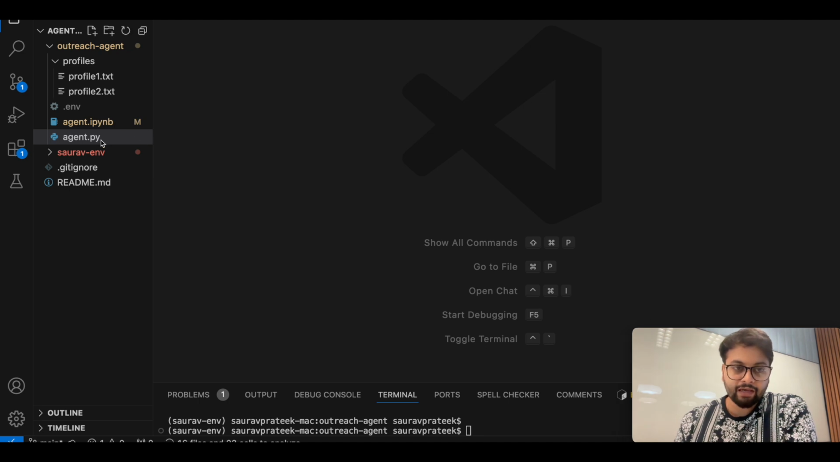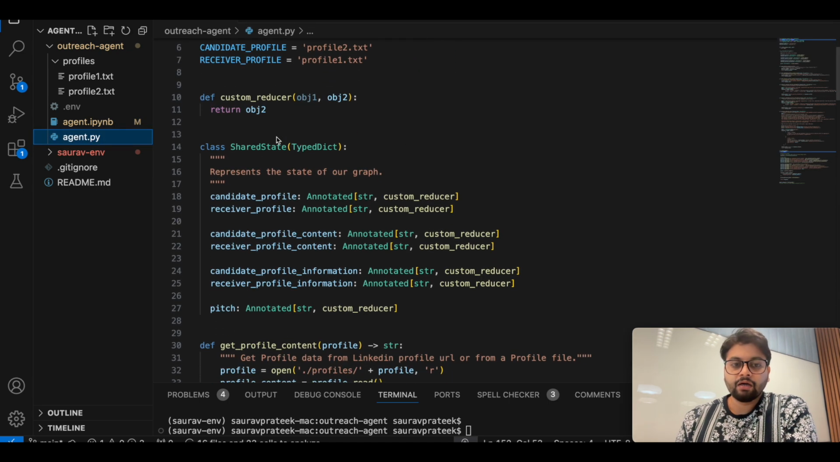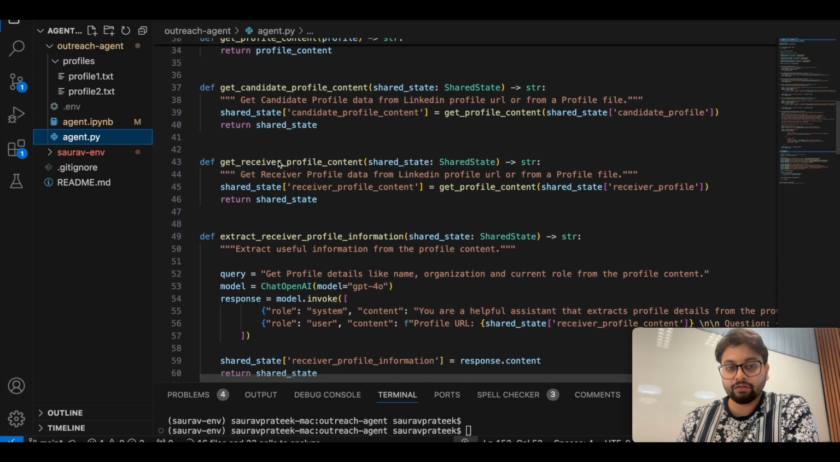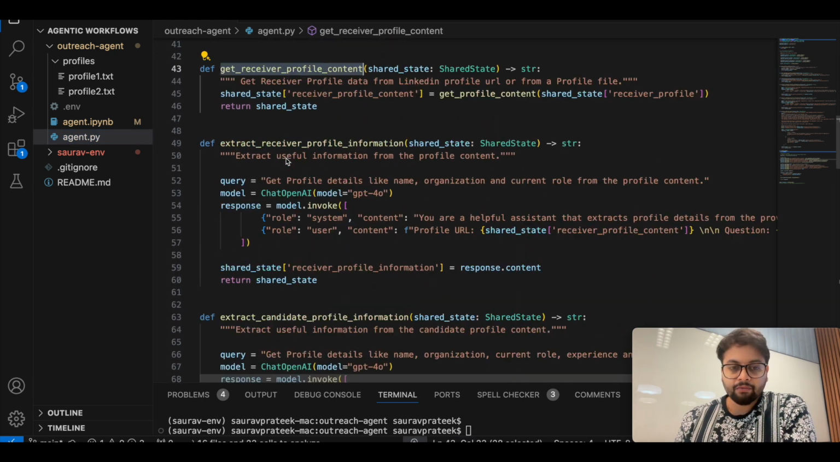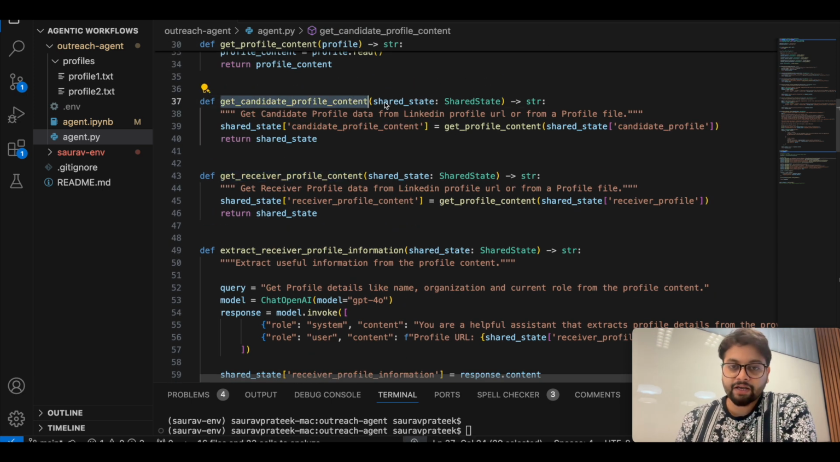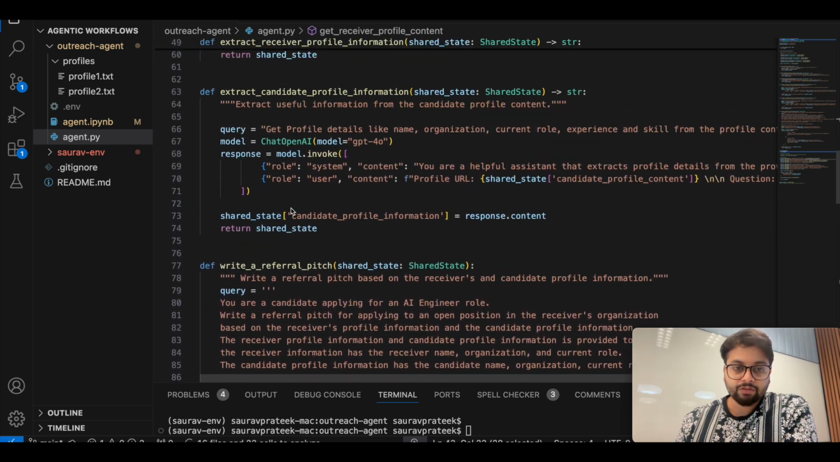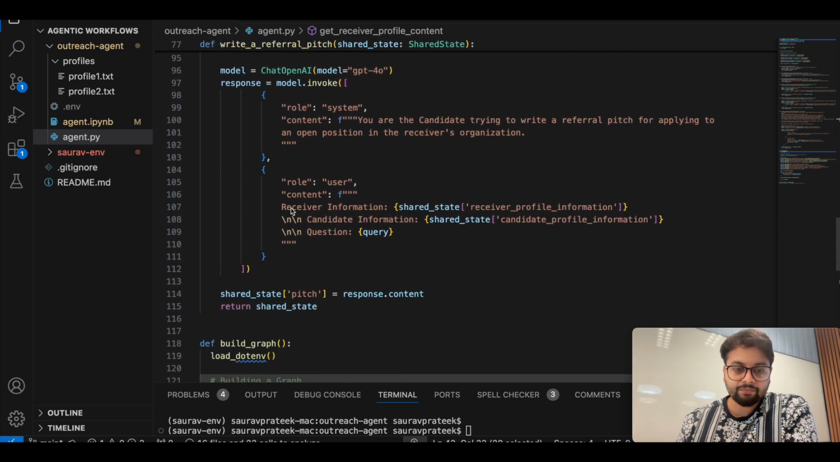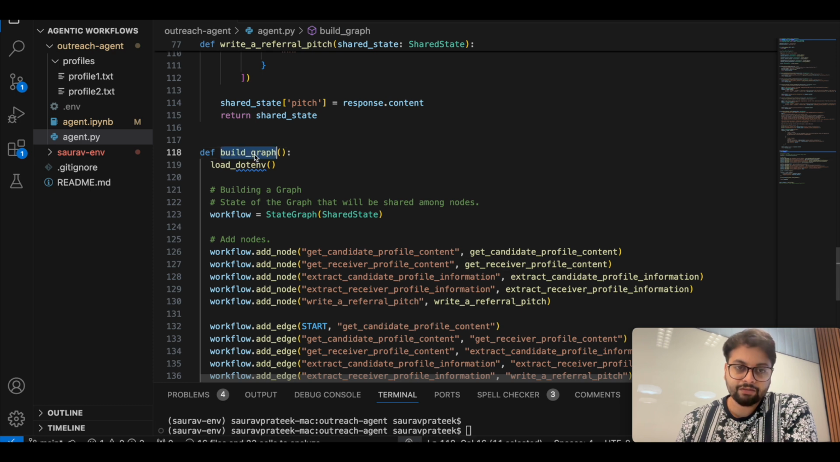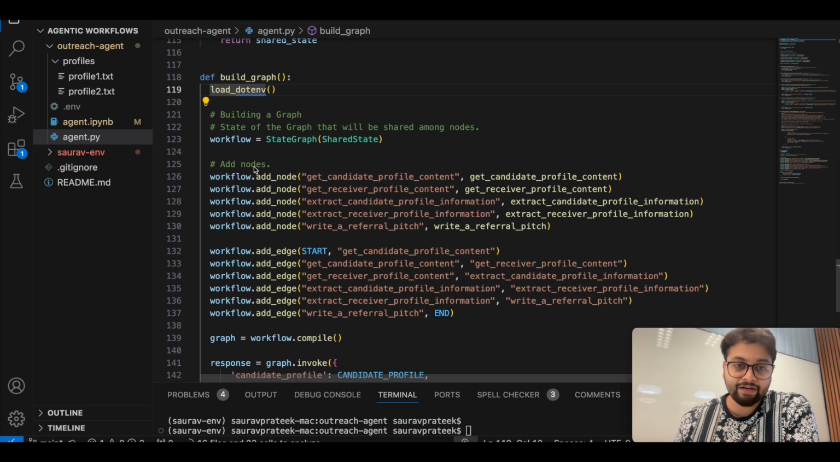So for this I have a separate file where I have moved all the nodes. The difference is that most of the logic is the same, but all the nodes take a shared state and all the nodes are arranged in a graph fashion. So this is what we saw earlier as well. But here this is the build graph. This is what I have added additionally.